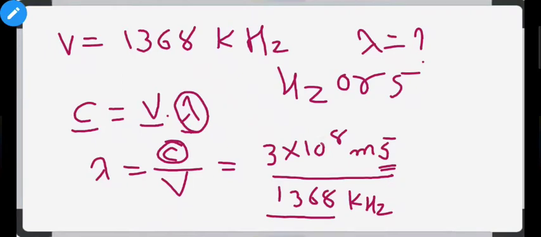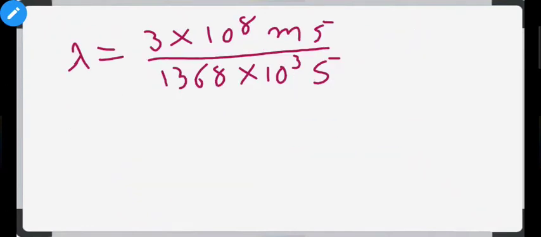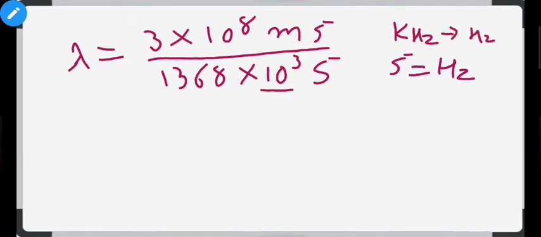So we have to use the second unit, that means a common unit for both values. So that's why our value will be 3 into 10 raised to 8 meter per second divided by 1368 into 10 raised to 3 second inverse, that means second inverse or hertz. That means we converted kilohertz into hertz, and that's why we multiplied it with 10 raised to 3.